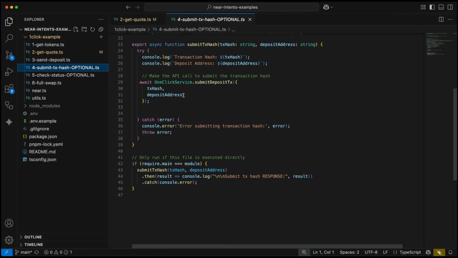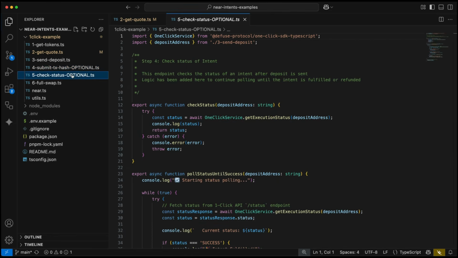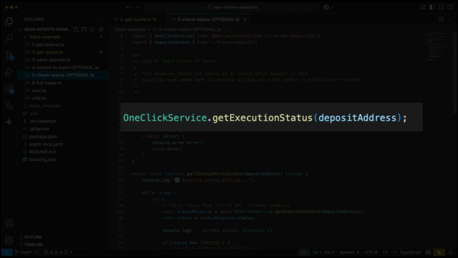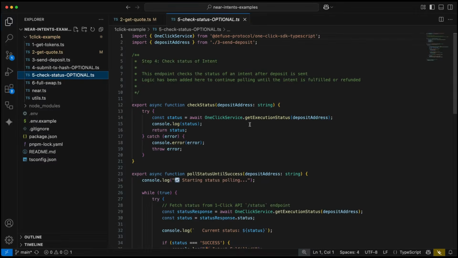And then we also have that optional check status endpoint, and this is where we can check the status of the ongoing swap. Again, using the one-click service import and calling get execution status based on the deposit address.